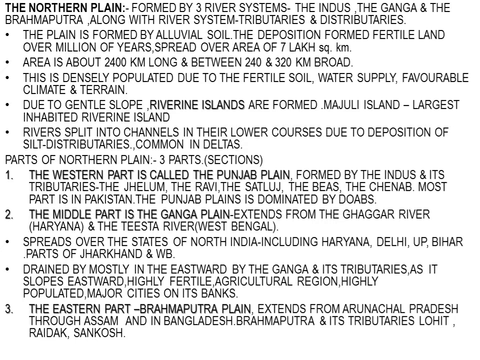There are three parts. First of all, the western part is called Punjab plain. We have studied the physical division of sections, that means physical division of plains. So the first plain is being formed by the Indus river and its tributaries. It is called Punjab plains.